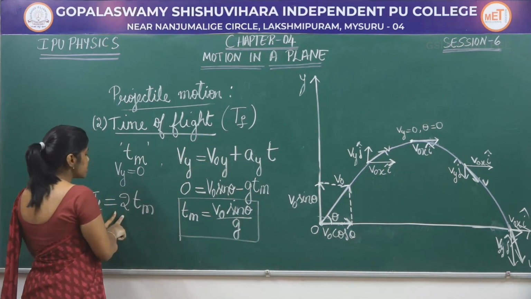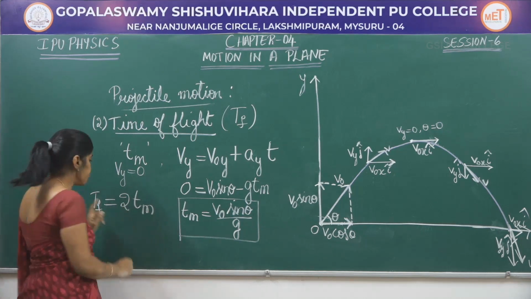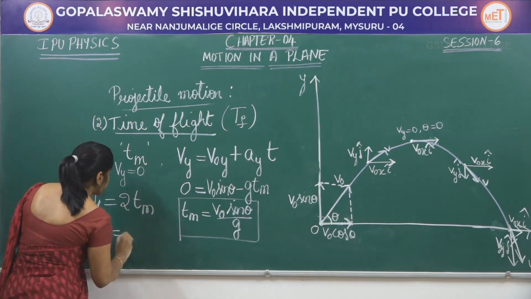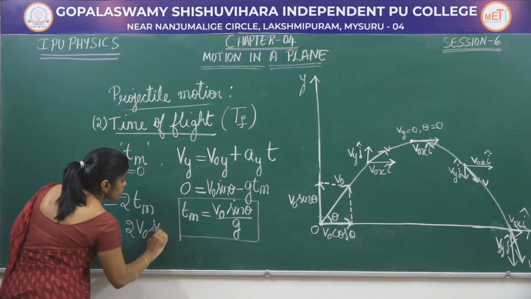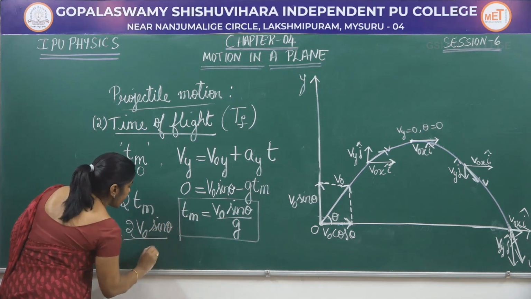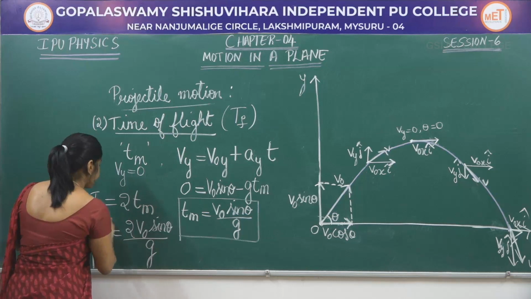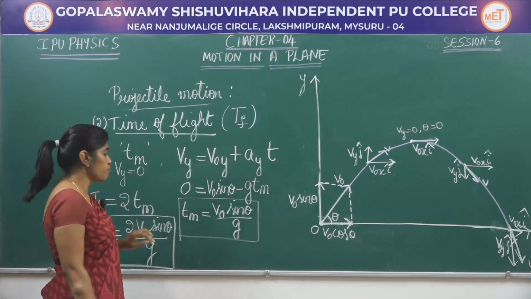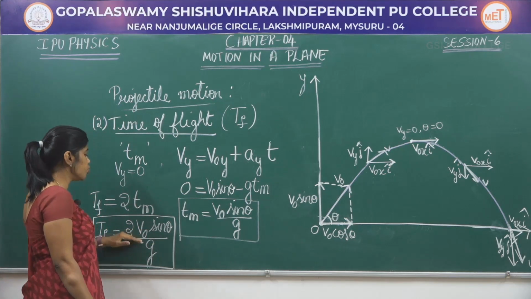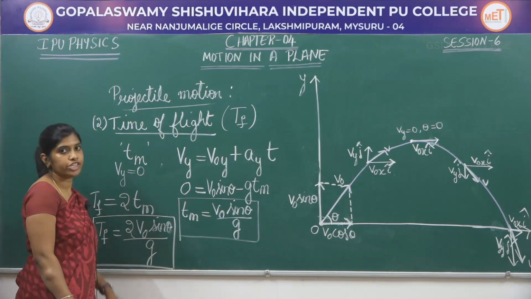Therefore, Tf is equal to 2 times Tm, which is 2 into V naught sin theta by g. The formula for the time of flight is Tf equal to 2 V naught sin theta by g.